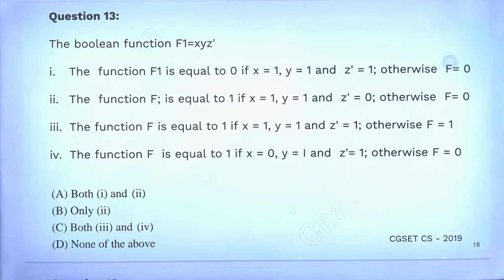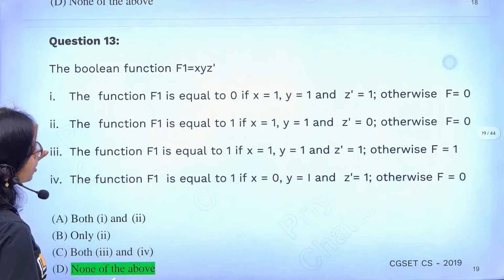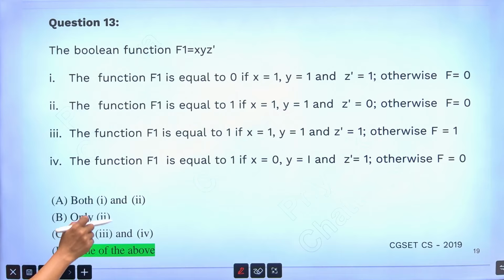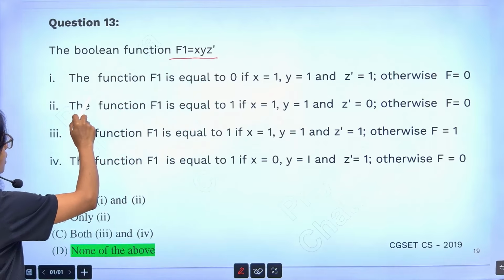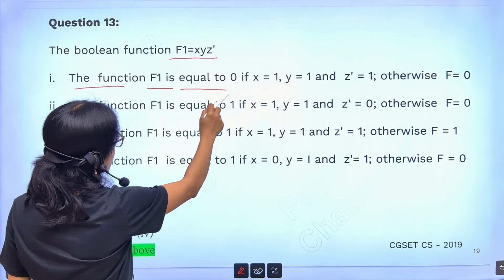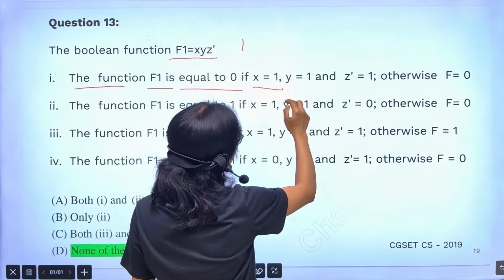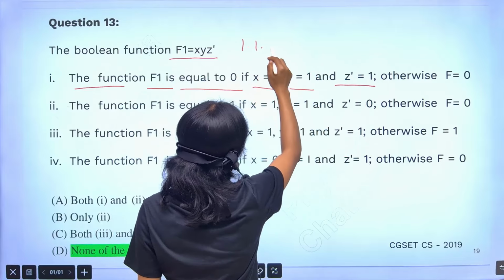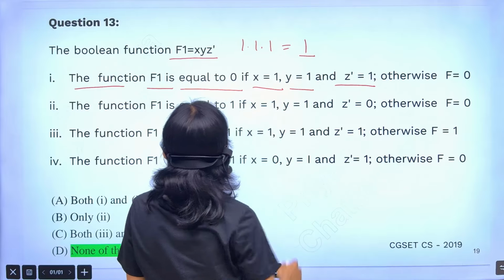What is the meaning? How to do it? Try to understand. Here a function is given. Now I have to think about all these values, put the values in and check. What is happening here? Here f1 equals x, y, z bar. Now see, the function f1 is equal to 0 if x equals 1. Put here x equals 1, y equals 1, z bar equals 1. Then I am getting 1 actually, right?